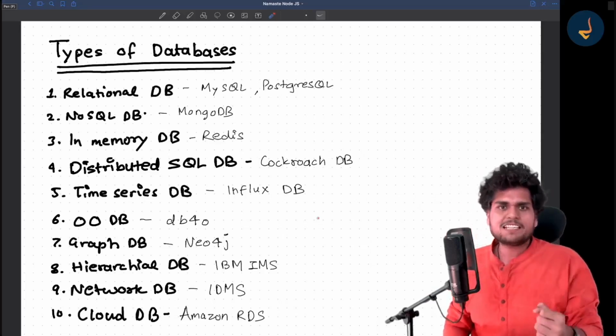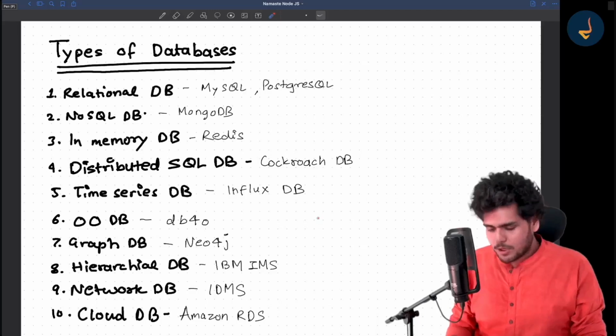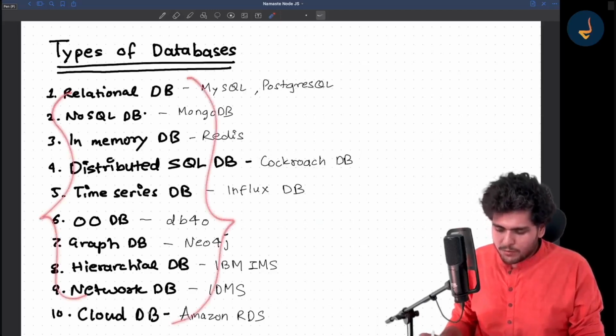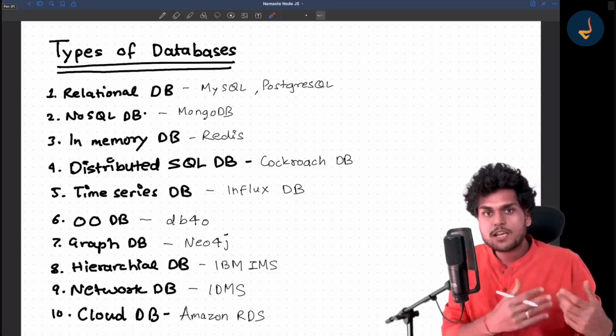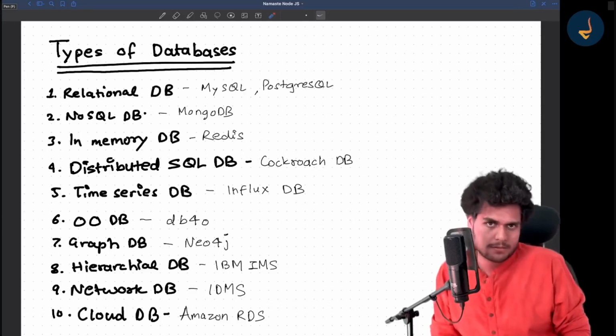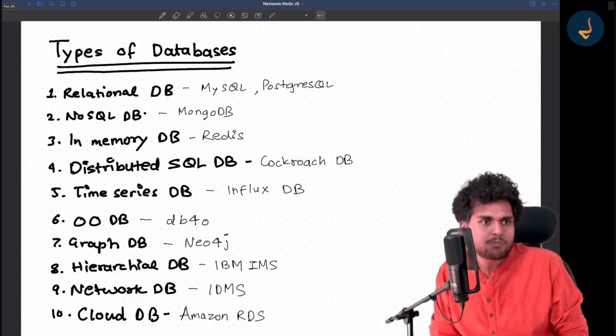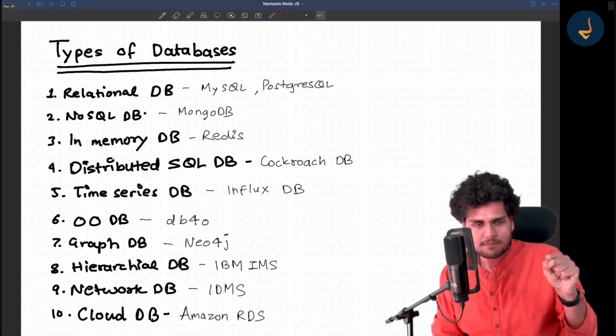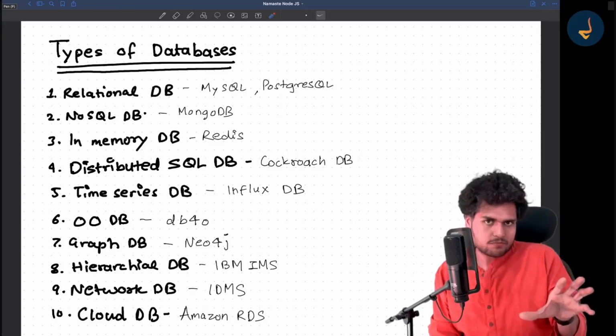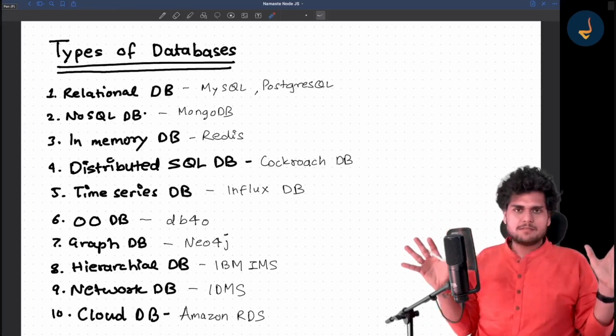Now you might ask me, Akshay, what is the difference between all of them? If you don't have to know much about it, what is the use of having so many types of database, right? This is a very famous question. Now see, every database has its own core purpose. You can store data in multiple ways.